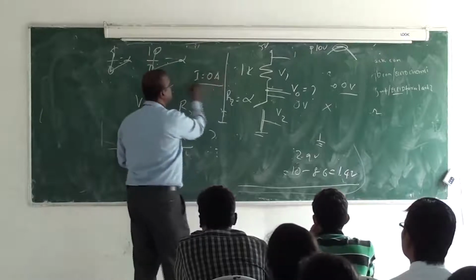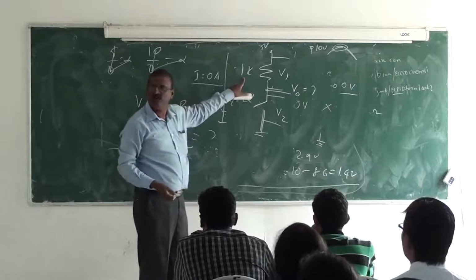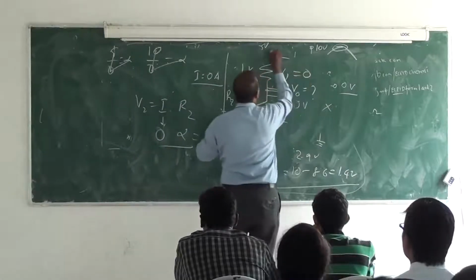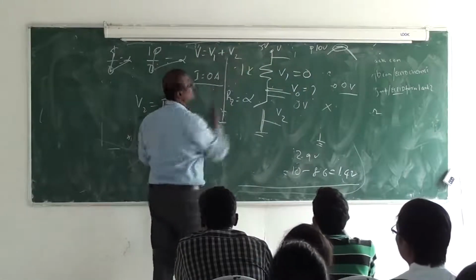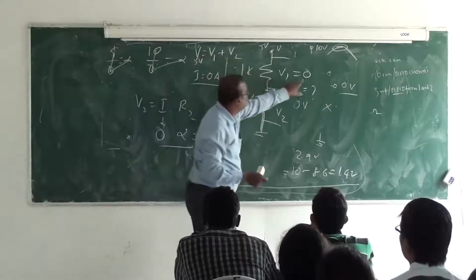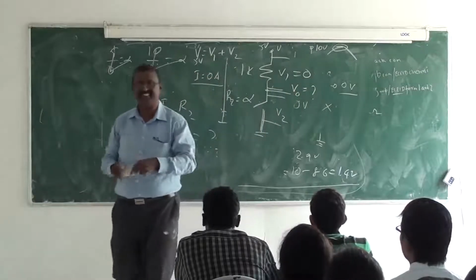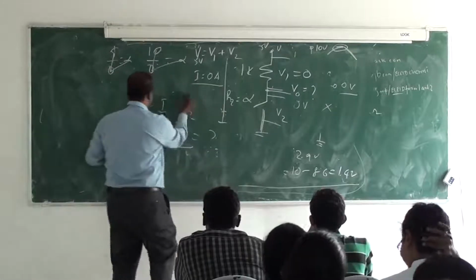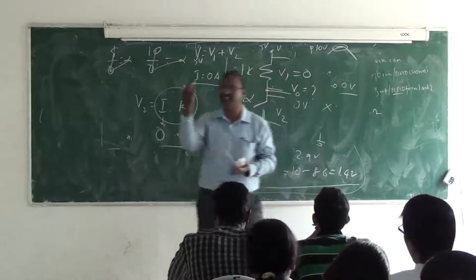Now, what is I now? 0 ampere. I is how much? 0 ampere. R is how much now? 1K. 1K into 0 is how much? This is voltage. V is equal to V1 plus V2. V is how much now? 5 volt. V1 is how much? 0. So V2 is? That's the reason. It is because we cannot apply this formula I into R2 when the switch is off condition. That's the reason we are going the other way.